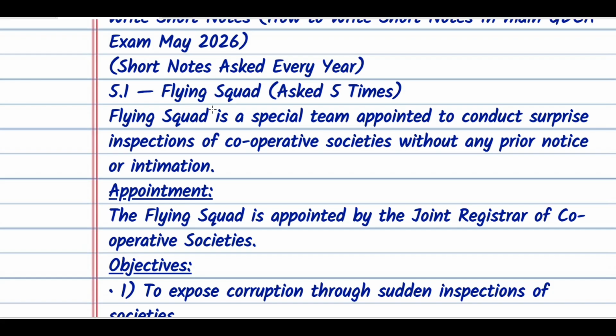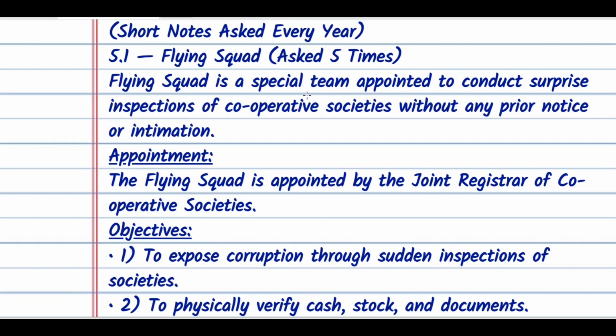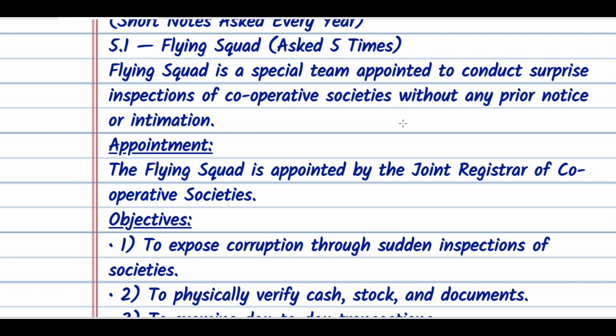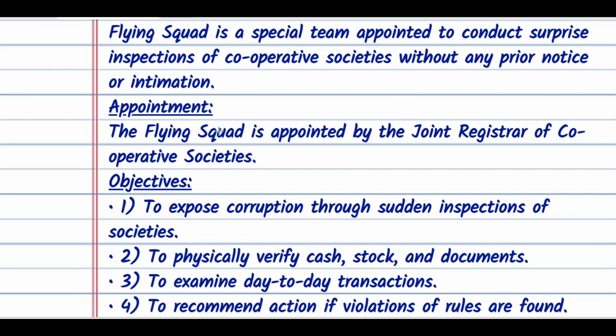Number 1 is flying squad. It has been asked almost 5 times. Flying squad is a special team appointed to conduct surprise inspections of cooperative societies without any prior notice or intimation. Appointment: the flying squad is appointed by the Junior Registrar of Cooperative Societies.